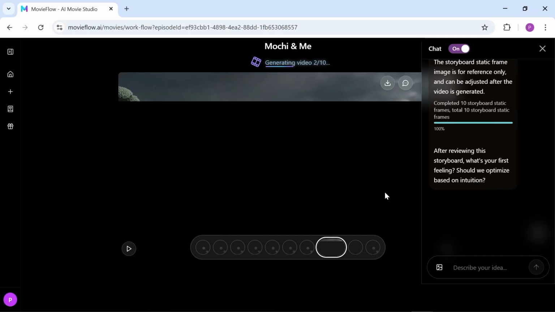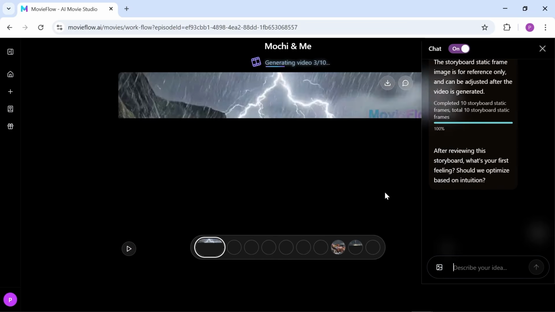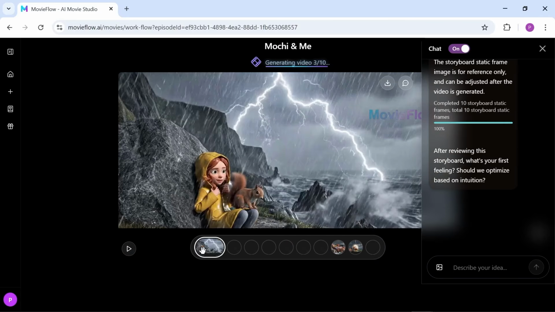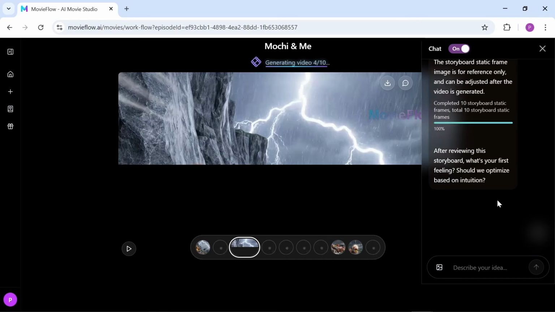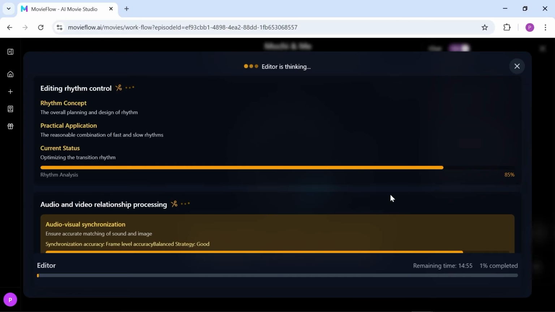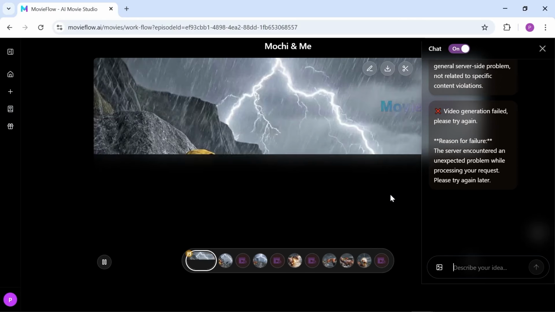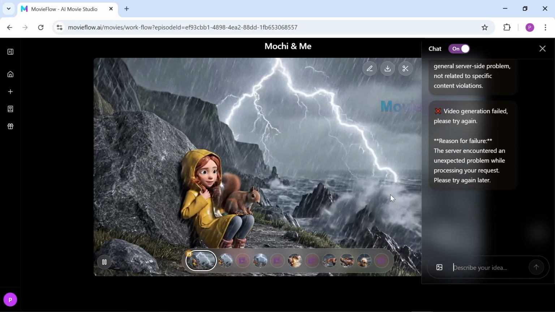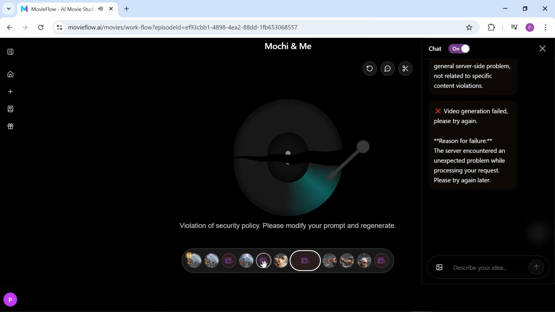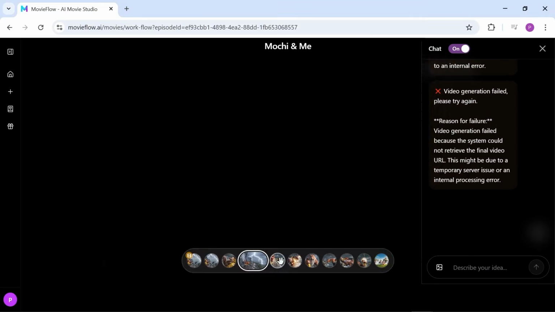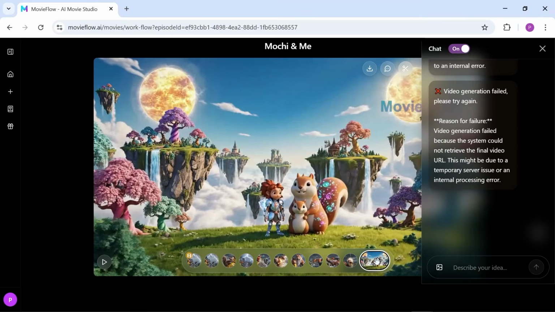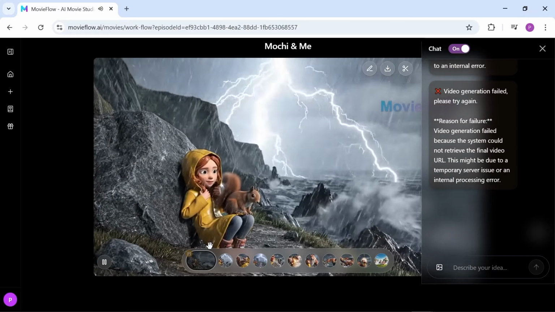On the right side, there's a chat box where you can track all the steps or even give feedback if you want to make changes, which is honestly incredible. In the final stage, the AI handles basic editing and sound design automatically. Of course, all of this is fully editable later, and I'll show you how. Some shots might not generate perfectly, and you'll need to regenerate them. You can also download individual shots or even edit them directly through chat. Your full video will be ready here.